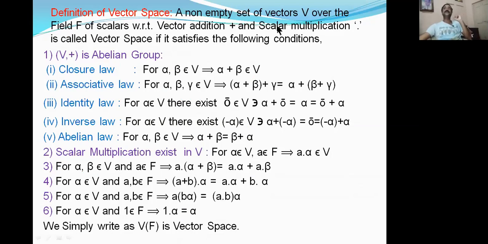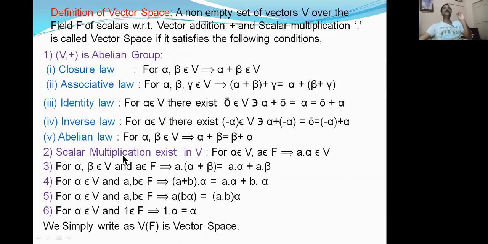With these two operations, a non-empty set V of vectors over the field F of scalars is said to be a vector space if it satisfies the following conditions. First, (V, +) is an abelian group. We know that an abelian group must satisfy 5 laws: closure law, associative law, identity law, inverse law, and abelian law. V contains only vectors, and with vector addition, the abelian group laws must be satisfied.